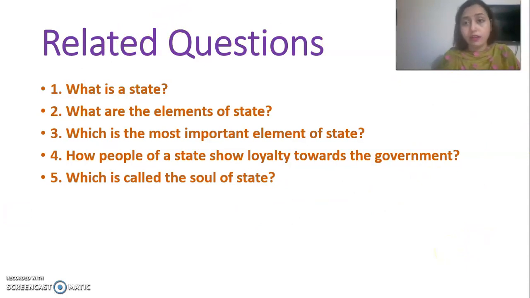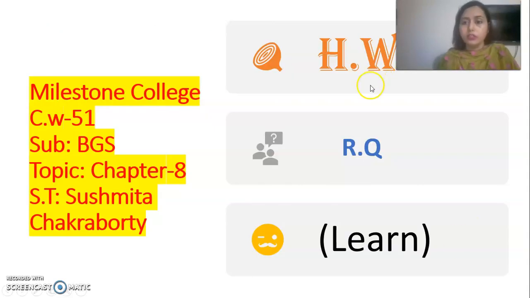Now, this is the time to give you the homework. Today's homework will be the related questions. Okay, you will learn all the related questions that have been discussed in this lesson. Okay, and also read the lesson properly. You must learn what is a state, what are the elements elaborately, because we have just learned all these things. The four most important things, what are they? Government, territory, population and sovereignty. So you all will learn these things properly.